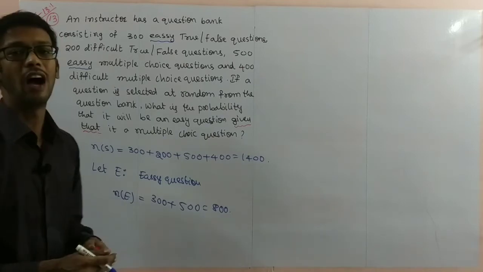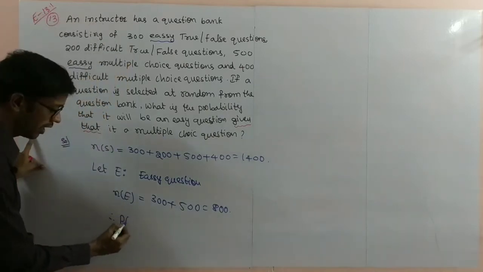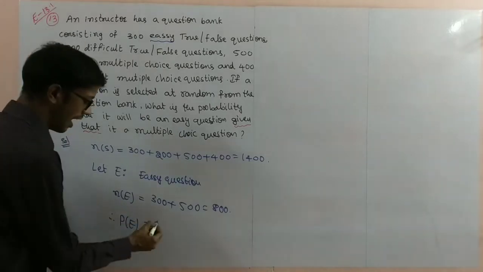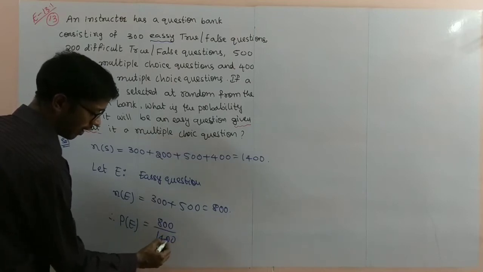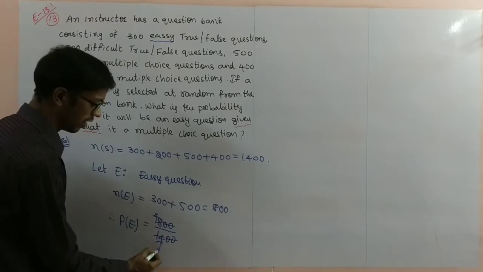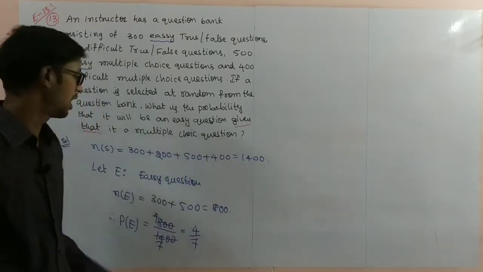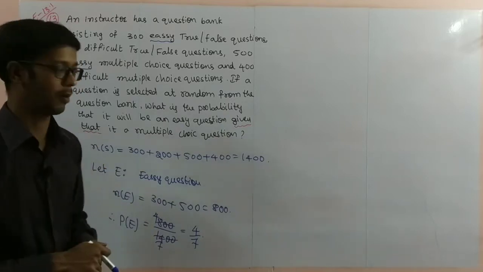Now we find the probability of E. Probability of E is favorable outcomes 800 divided by 1400. Zeros cancel, and 2 fours are 8, 2 sevens are 14, so it is 4 by 7. The probability of selecting an easy question is 4 by 7.